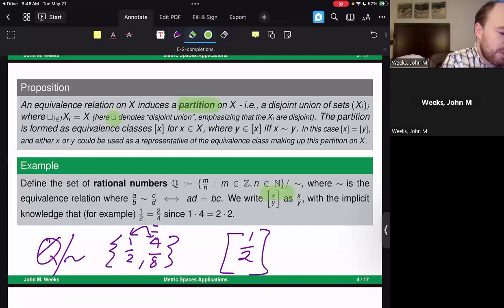Now, you know that when we work with the rational numbers, we typically will just write this equivalence class as just 1/2 in order to simplify the notation.